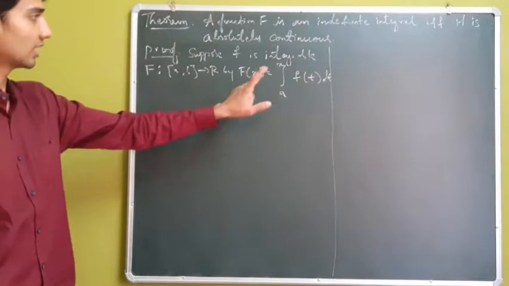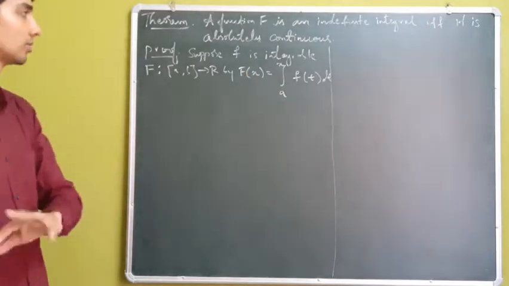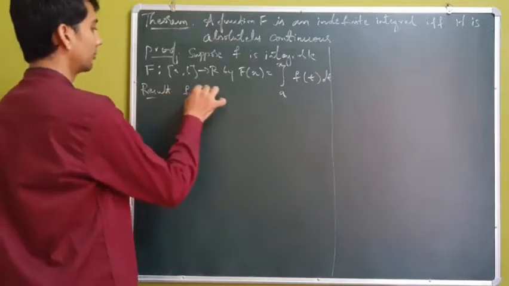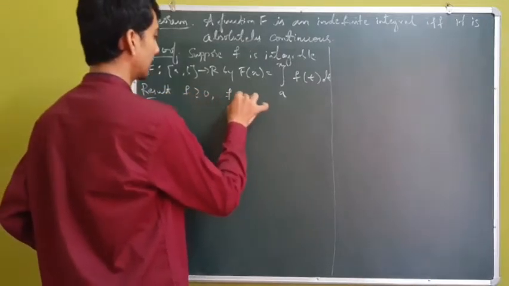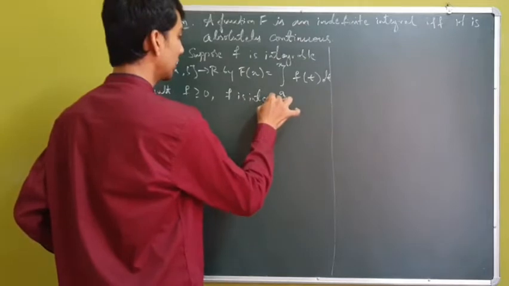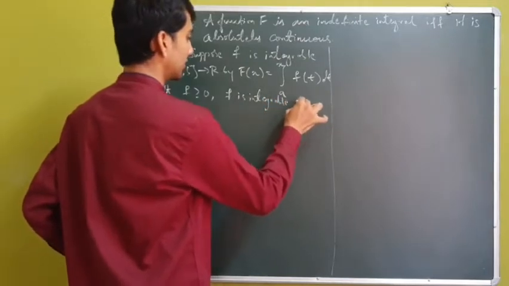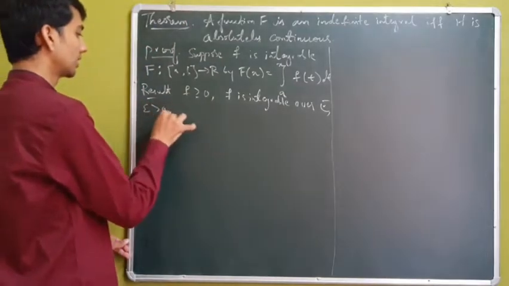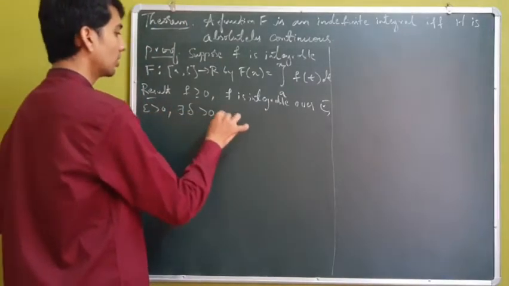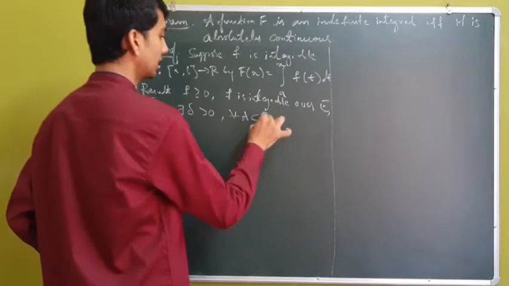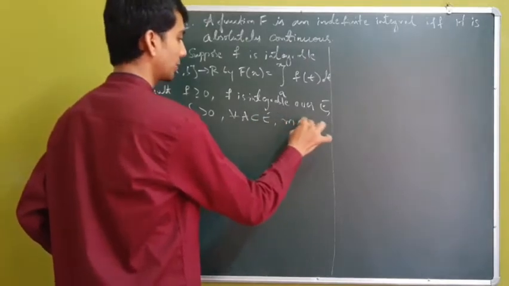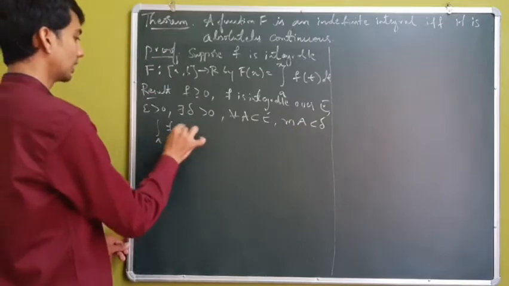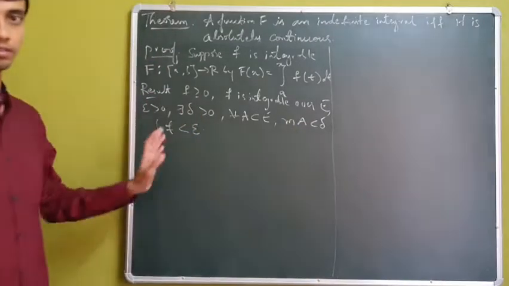Now F is absolutely continuous because we have a result that for f a non-negative function and f integrable over a set, say E, then given epsilon positive, there exists a delta positive such that for every subset A of E with measure of A less than delta, we have the integral of f over A less than epsilon, a well-known result.